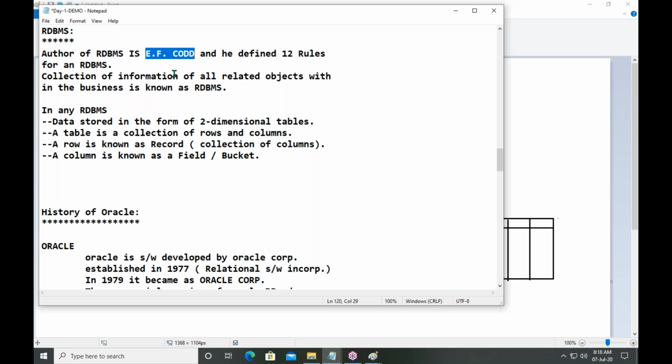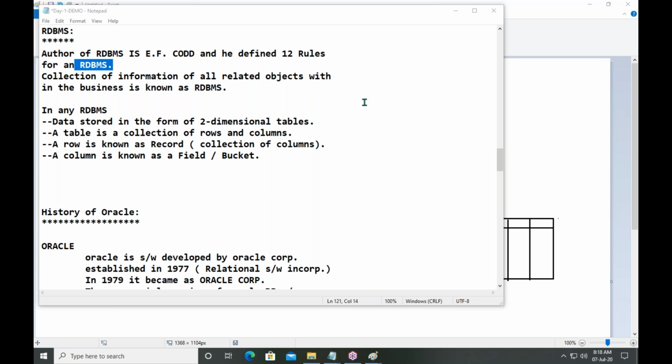He is a research scholar on databases. He defined 12 rules. If any database supports these rules, then you can use it as an RDBMS.